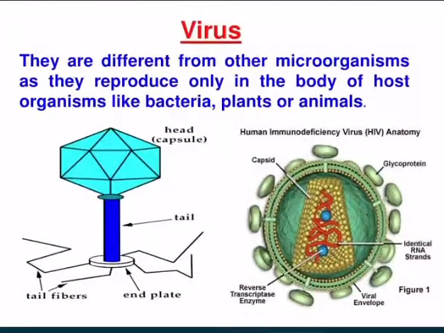Now what is a virus? Viruses are different from other microorganisms as they reproduce only in the body of host organisms like bacteria, plants or animals, right? So this is the difference. The virus can reproduce only in the host, where it goes inside the body of an organism, and there only it reproduces. It cannot reproduce outside in the environment.